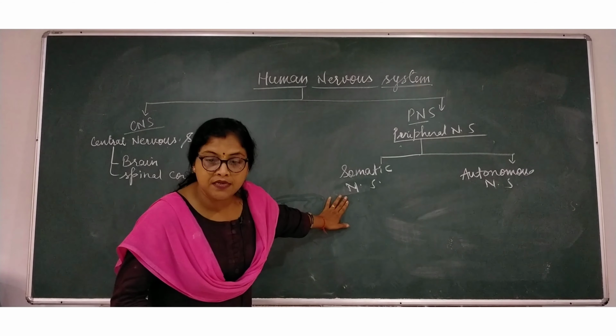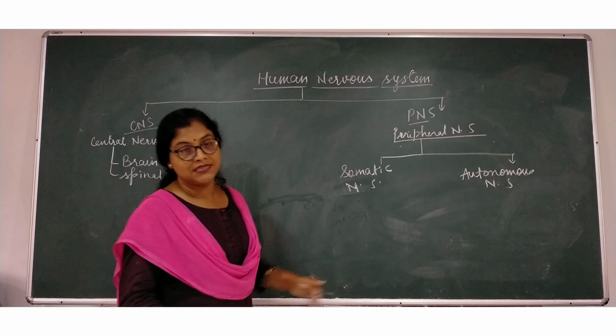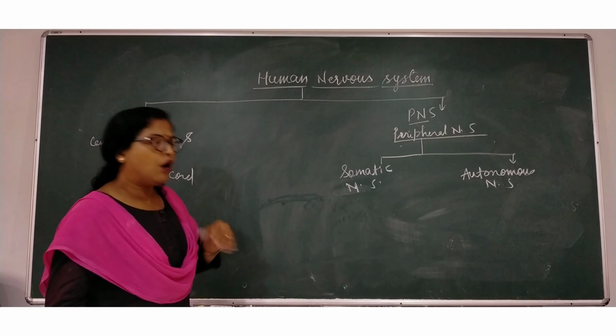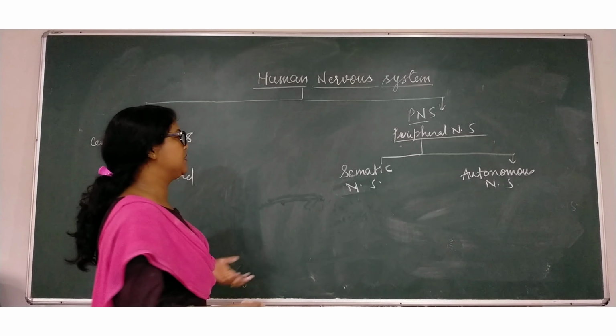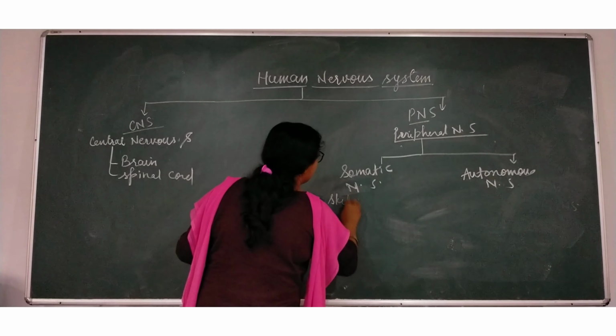Actually, the somatic nervous system is responsible for taking impulses from the central nervous system to the organ, or you can say they are responsible for the controlling of skeletal muscles.